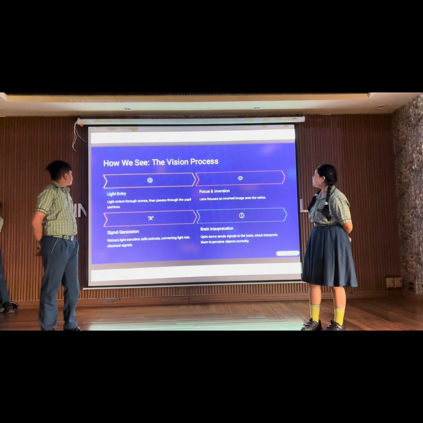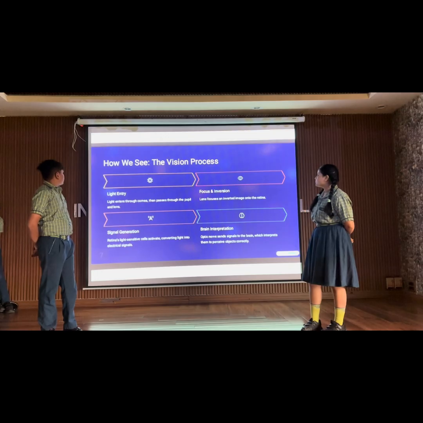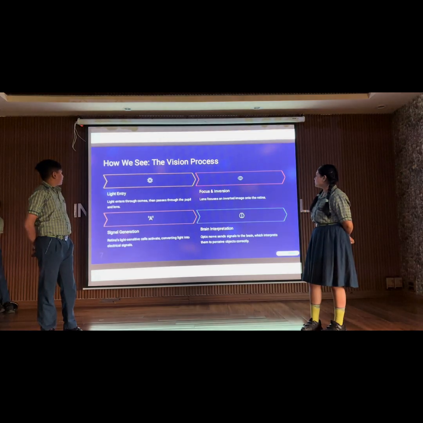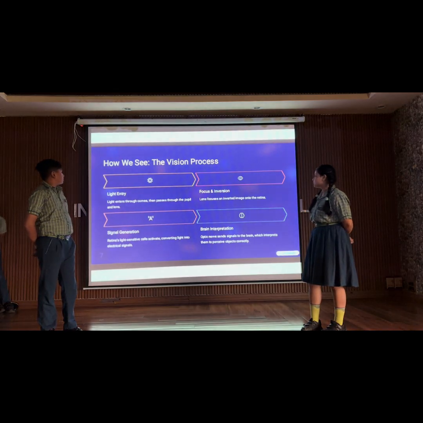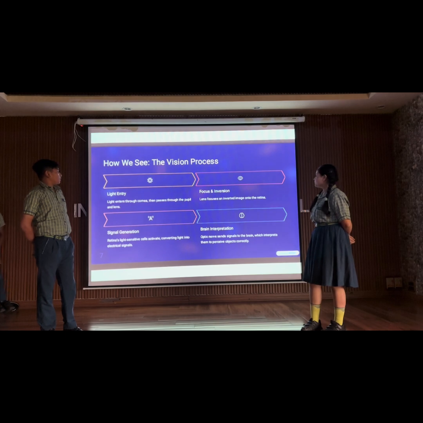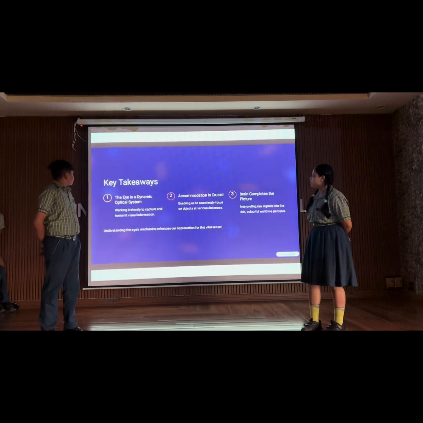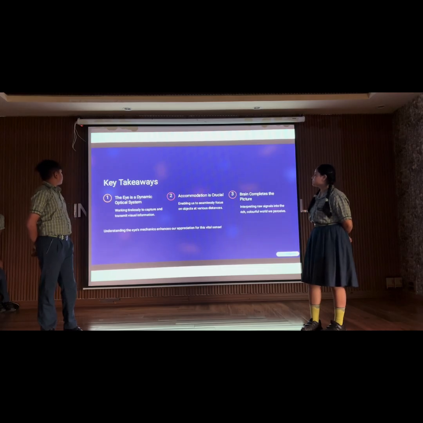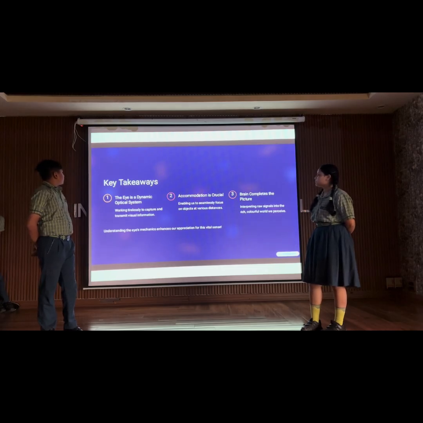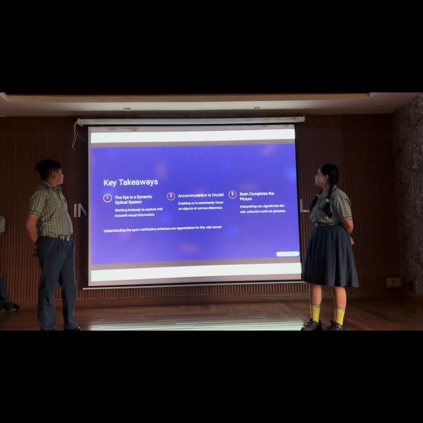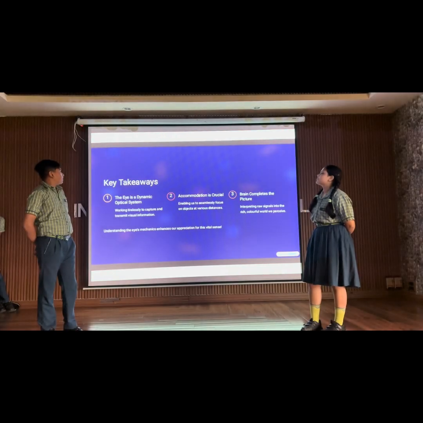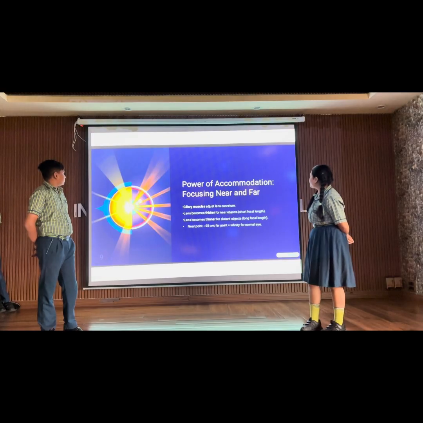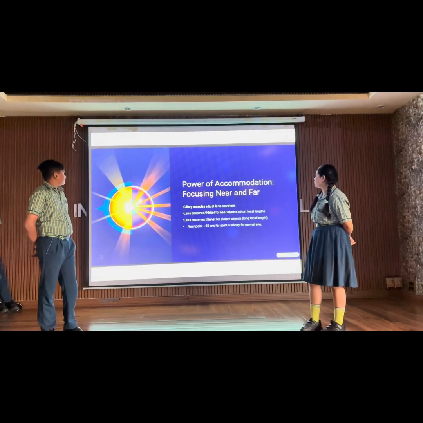How we see, the vision process. Light enters, focus and inversion, signal generation, brain interpretation. Key points to take: the eye is a dynamic optical system with accommodation, and third, the brain completes the picture. Power of accommodation, focusing near and far.